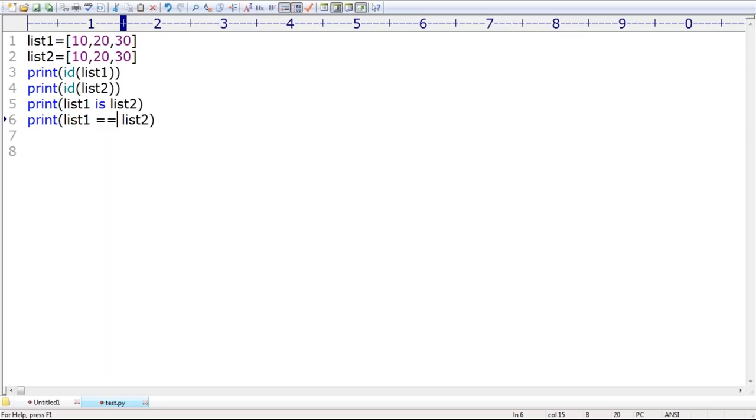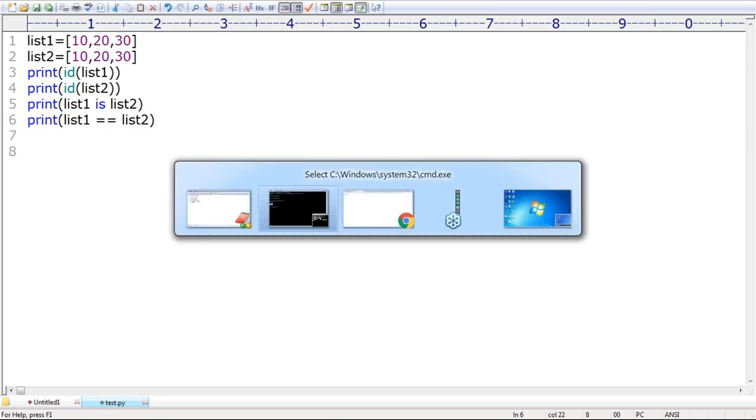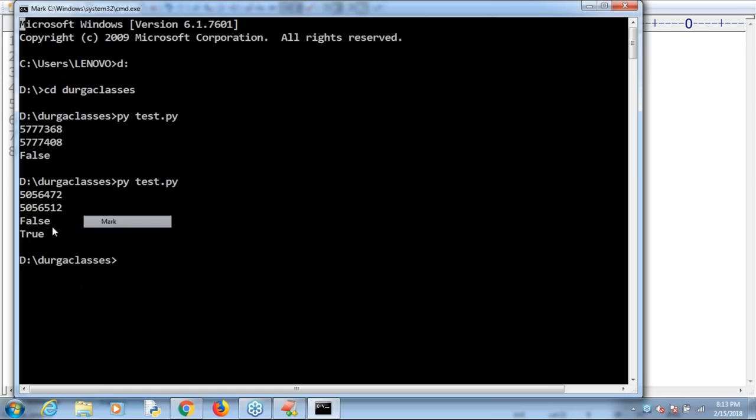Java terminology is different. In Java, the double equal operator is meant for reference comparison and the equals method is meant for content comparison. But in Python, the double equal operator is meant for content comparison. So I want content comparison. Now observe the last output we are going to get. True is the answer. Clear, right?